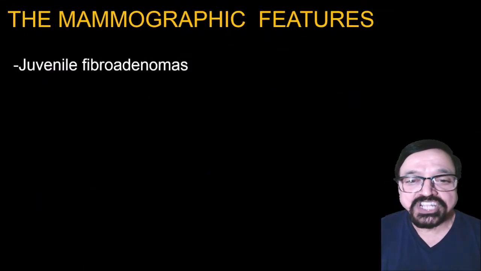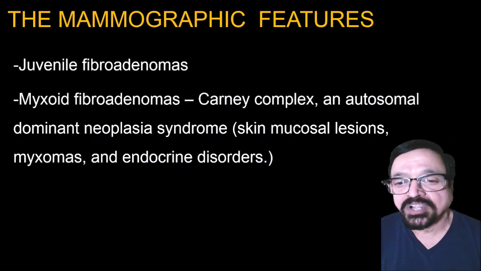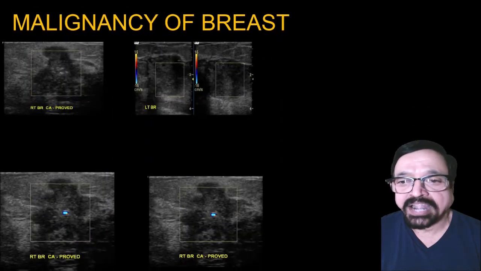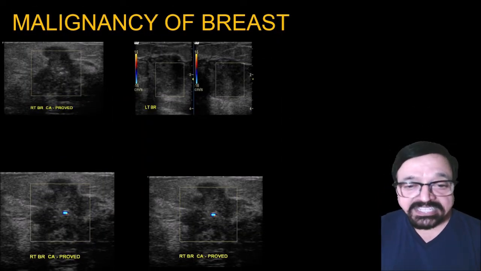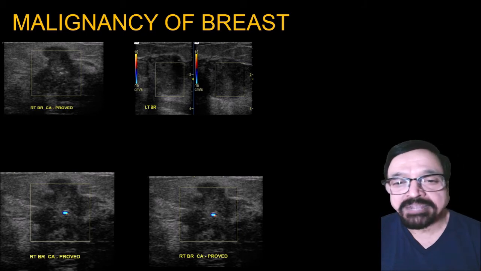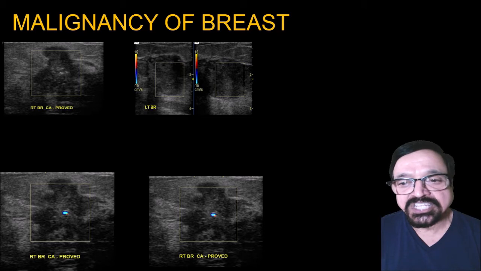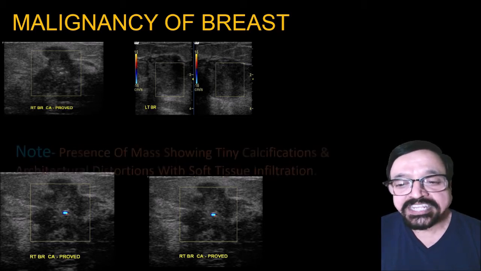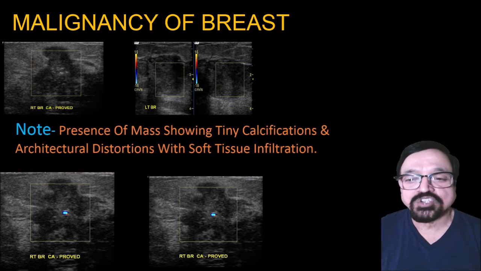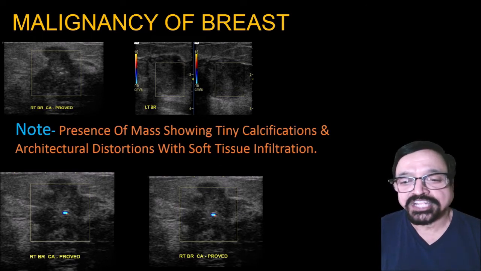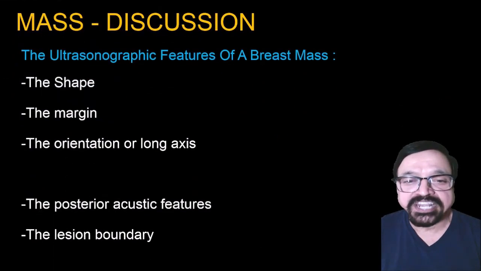The mammographic features include juvenile fibroadenomas, myxoid fibroadenomas, then coronary complex and autosomal dominant neoplasia syndrome, skin mucosal lesion, myxomas, and endocrinal disorders to add one. Now what are the malignancies of the breast? Here we are seeing a proved case of CA breast. The mass is irregular, it has got spiculation, there are microcalcifications and most important thing is tissue infiltration and calcification. Presence of mass showing tiny calcification, architectural distortion with soft tissue infiltration.